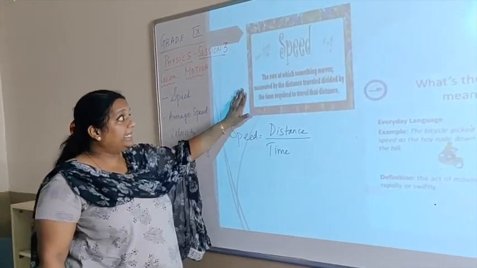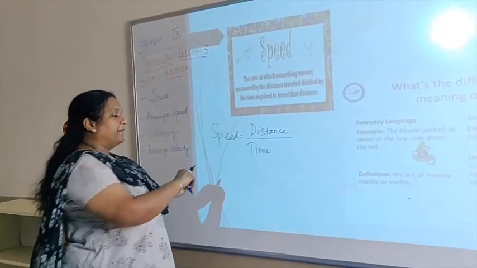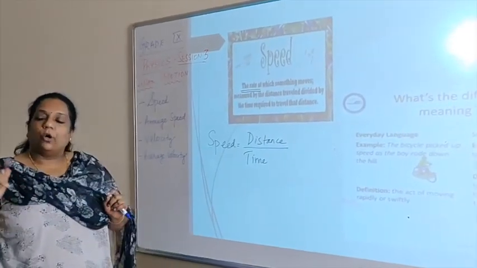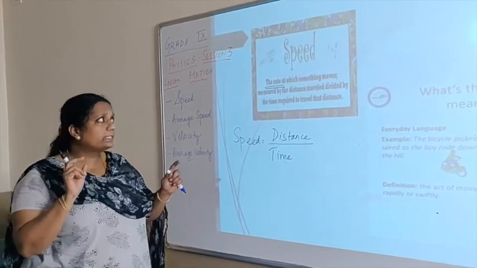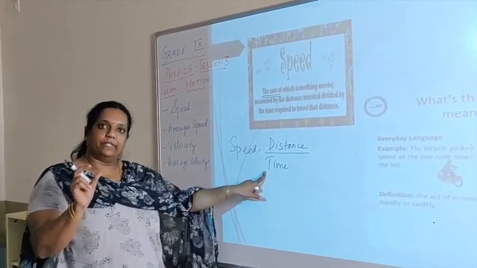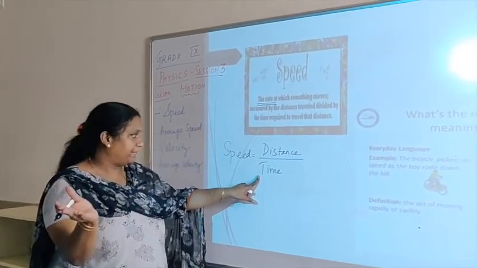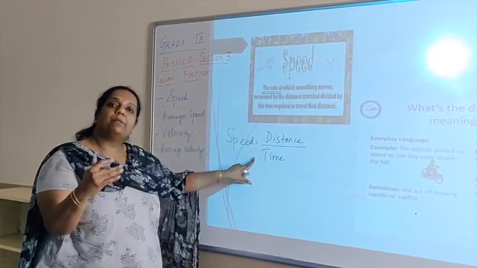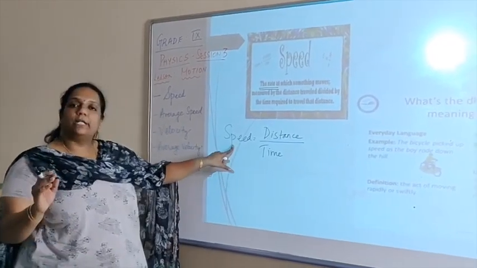When I look at it scientifically, speed is defined as the rate at which something moves. Always remember, when we use the term rate in physics, it involves time, right? You're talking with respect to time. So with respect to time, how fast is something moving? That is called speed.